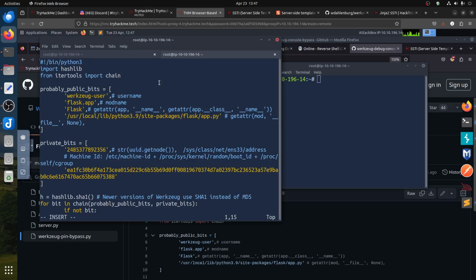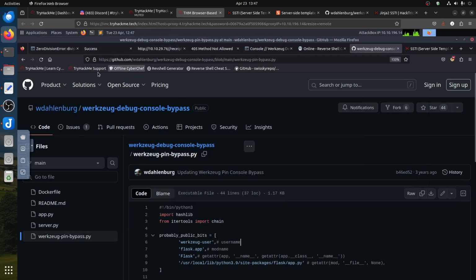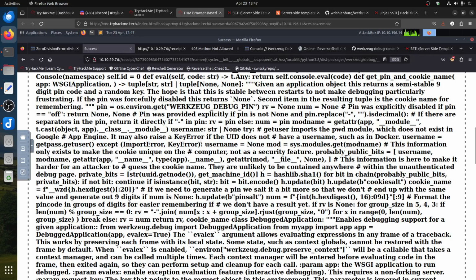So now, first problem we have: what is the user the application runs as? One way to get the user is to get the environment variable, /proc/self/environ, so we know where we are in the system. If I go back now, remember we got this file tells us it is SHA.